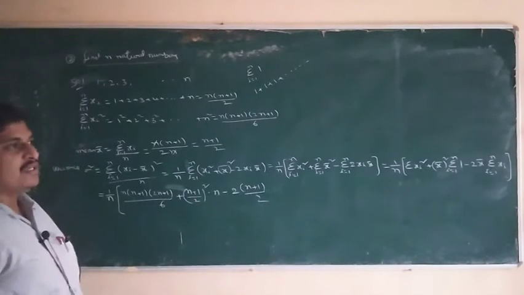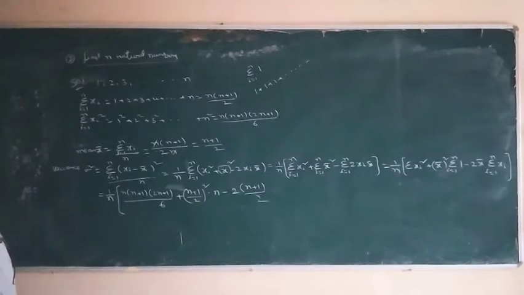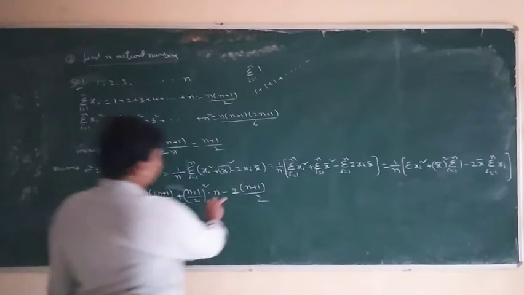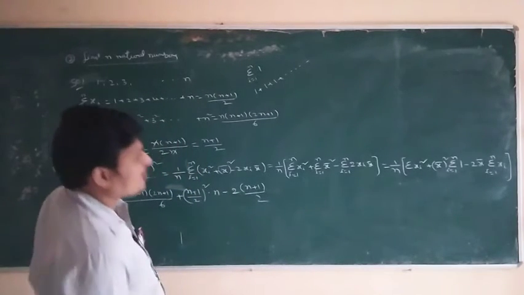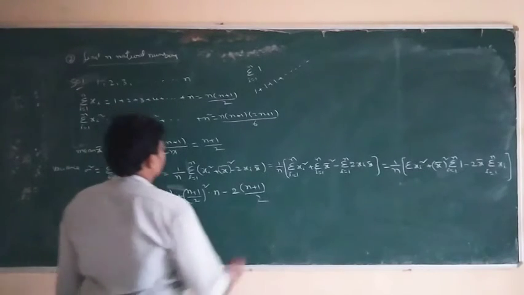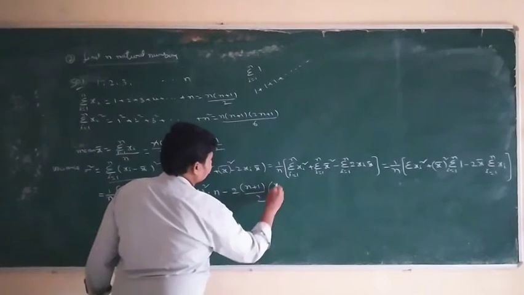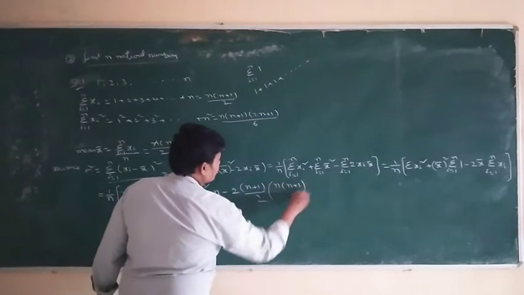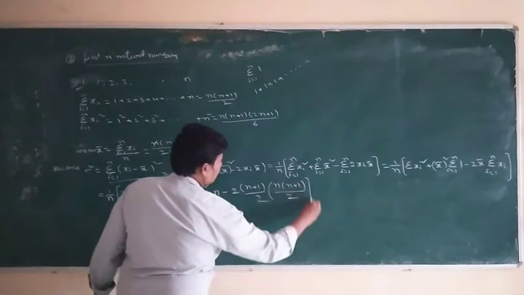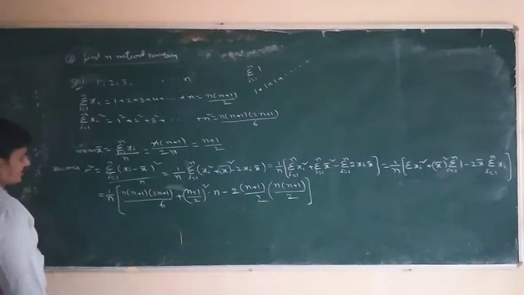Sigma 1 means adding 1 n times, which means n. Minus 2 into x bar, x bar is equal to n plus 1 by 2 into sigma xi. Sigma xi is equal to what? n into n plus 1 by 2. This one. Okay, clear? Next.